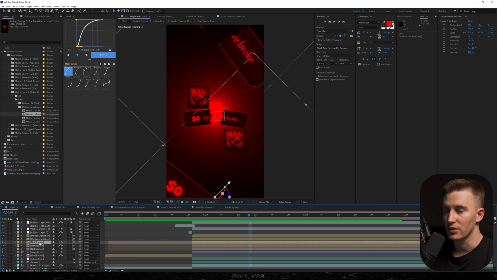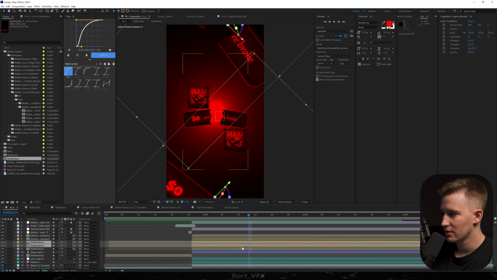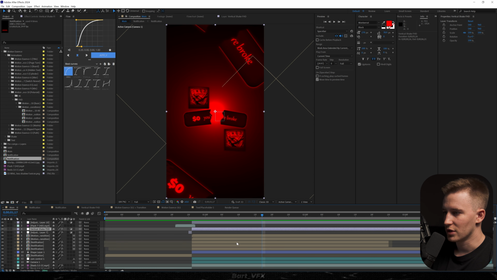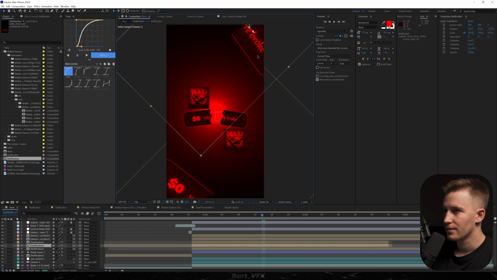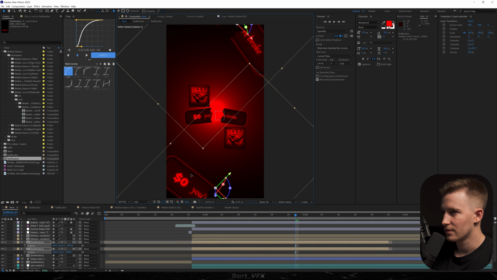Pretty cool, but the thing is that we got the movement in that layer. So what we need to do is just grab these two and move them somewhere here. I'm gonna trim the beginning, and now they're not gonna be moving. Let me just play around with position a little bit. And maybe let's change the Z a little bit.